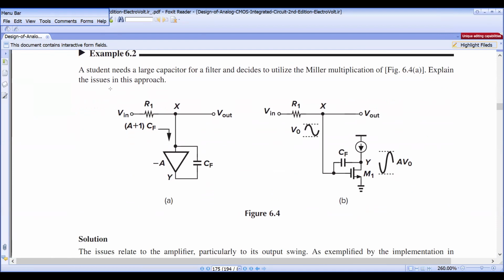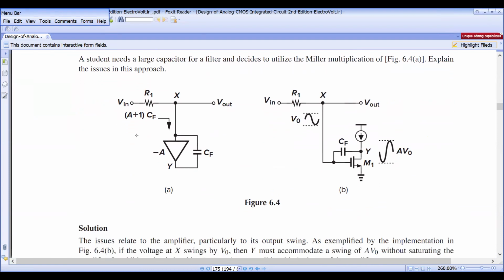Here a student needs a large capacitor for a filter and decides to utilize the Miller multiplication. Explain the issue in the approach. If you see in this picture, this is the circuit we studied earlier in example 1. When you split this capacitor, you get the input capacitance, whose value CF is simply multiplied with 1 plus A.